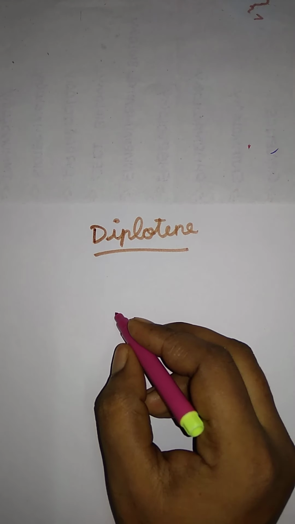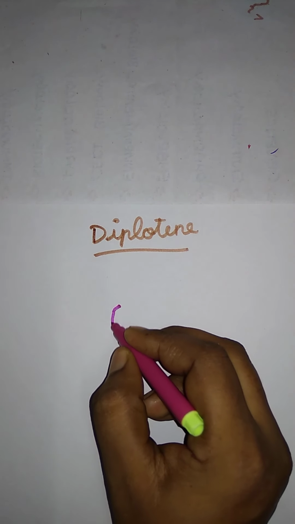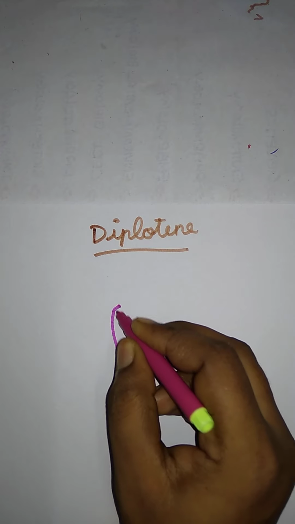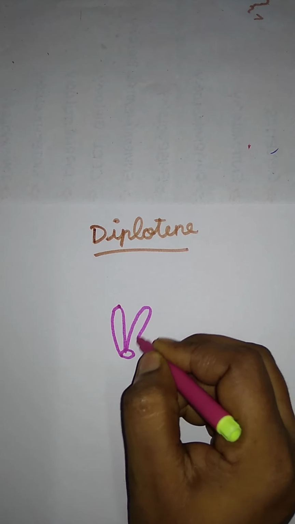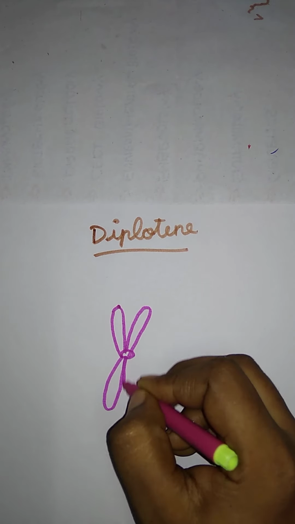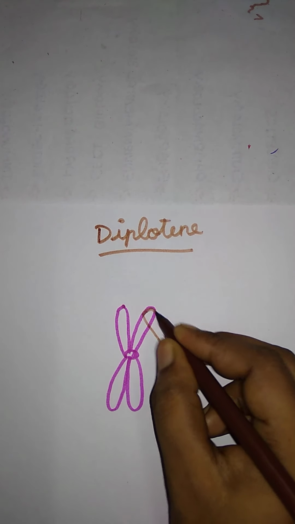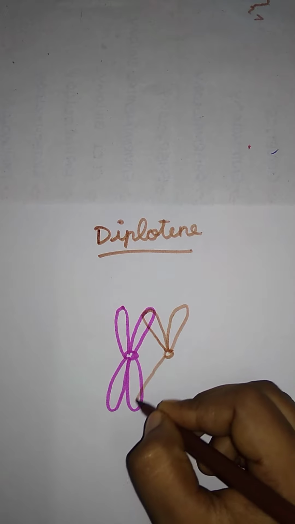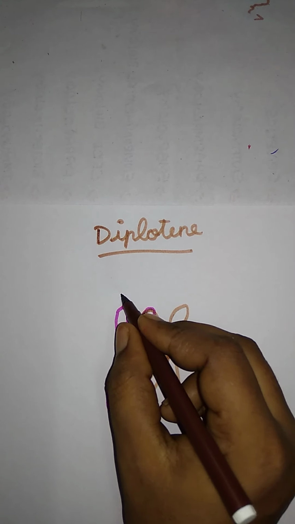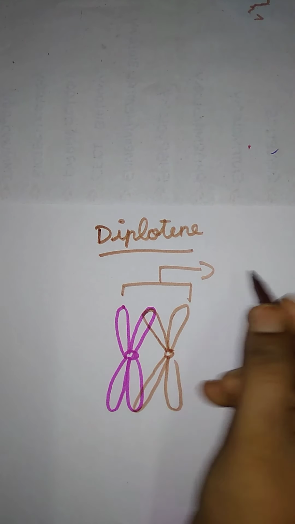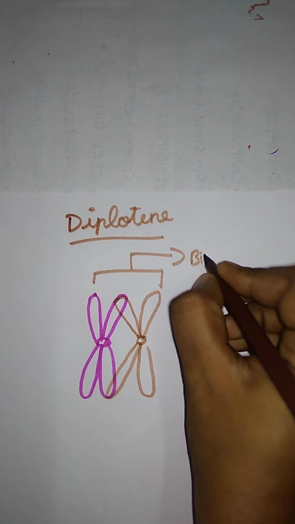We already said what a bivalent is. They are in the form of crossing over. What name are they given? Bivalent.